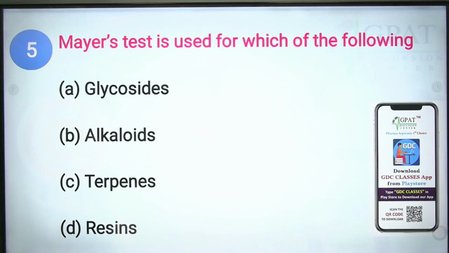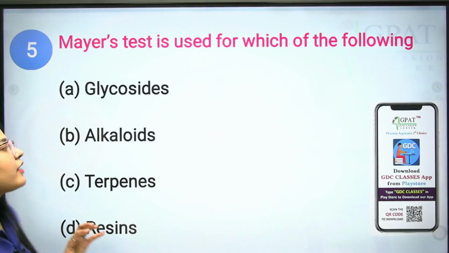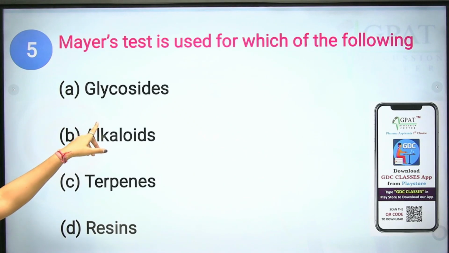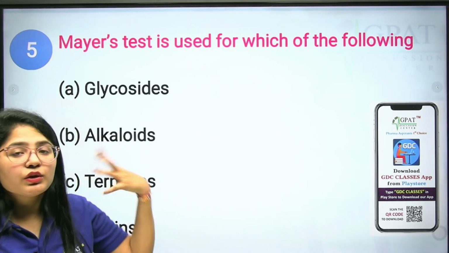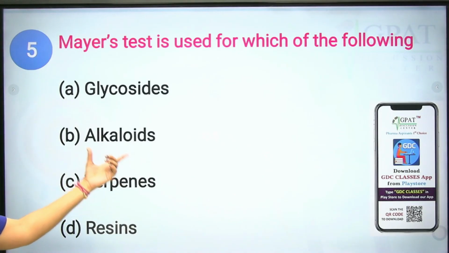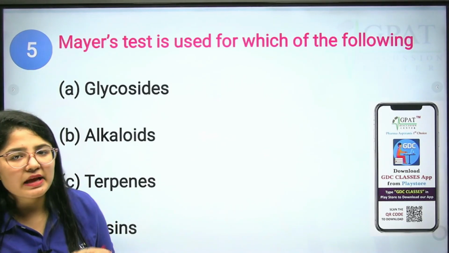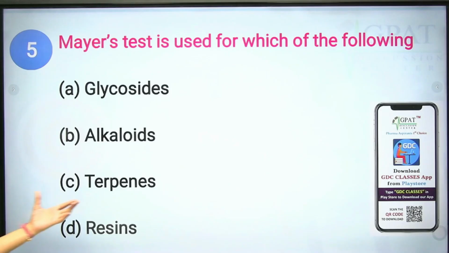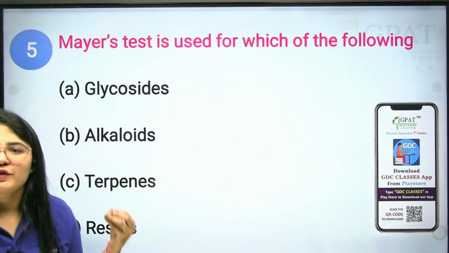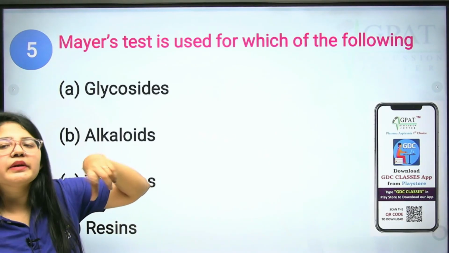Question number 5. Mayer's test is used for which of the following? Obviously, Mayer's test is used for detection of alkaloids. For glycosides, Keller-Kiliani tests are used, not the Mayer test. For alkaloids, Mayer's reagent is used, that gives a cream or white precipitate if alkaloids are present in your solution. Next is terpenes. Terpenes are detected by the Salkowski test. Next is resins. They are identified by the solubility test.